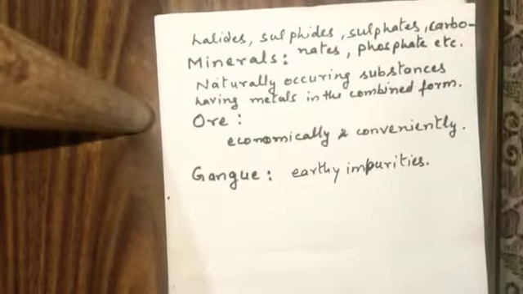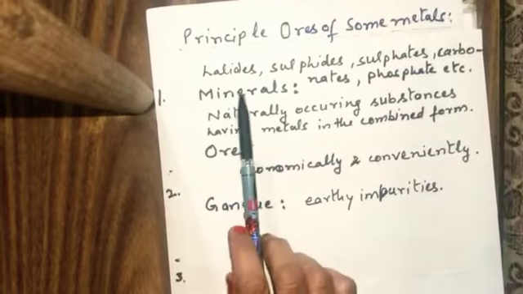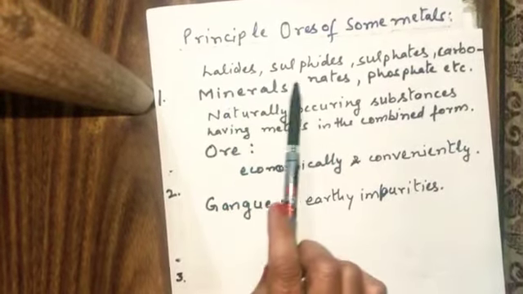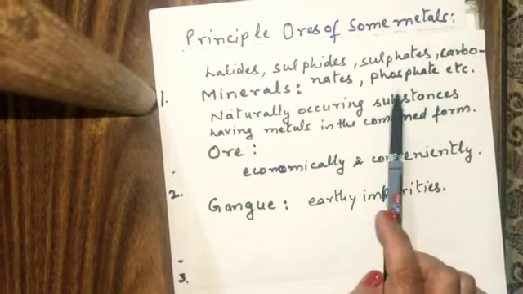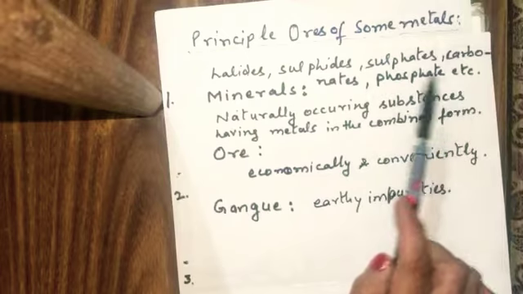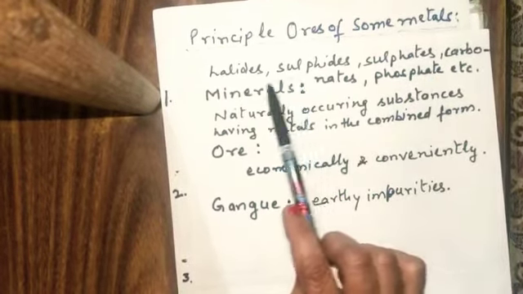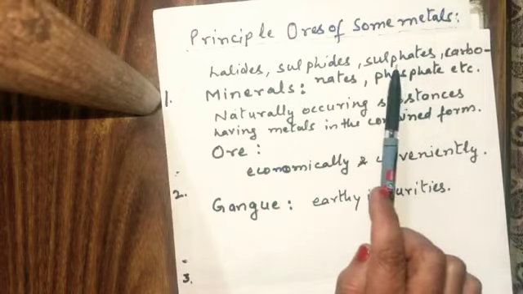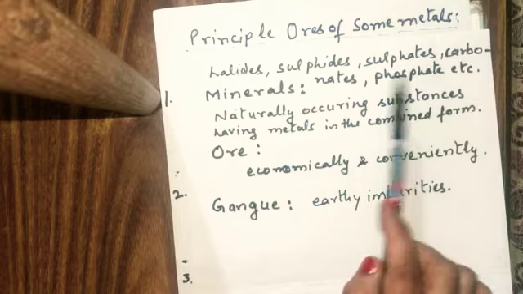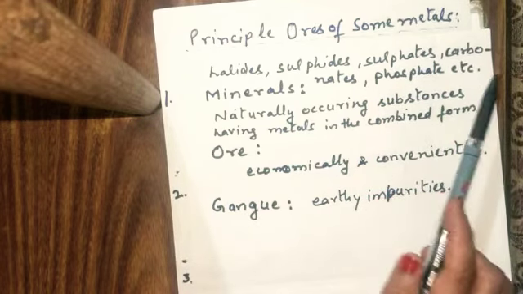The next is the elements which are in the combined state. They exist mostly in the form of halides, sulfides, sulfates, carbonates, phosphates, etc. These elements combine with hydrogen, they combine with halogens, they combine with sulfur and sulfate and carbon dioxide and form the combined compounds.